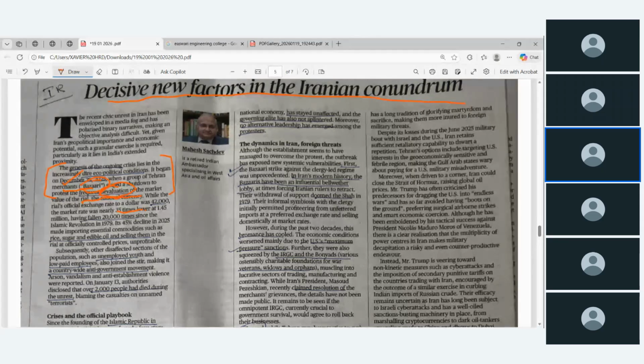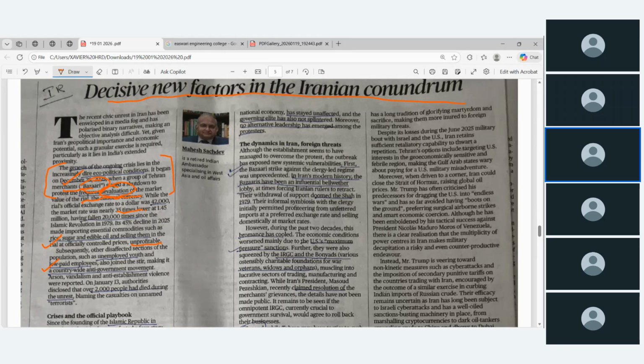Around 45% depreciation in 2000 made importing essential commodities such as rice, sugar and edible oil, and selling them in the rial at officially controlled prices, unprofitable. Subsequently, the disaffected sections of the population, such as unemployed youth and low-paid employees, also joined this group.